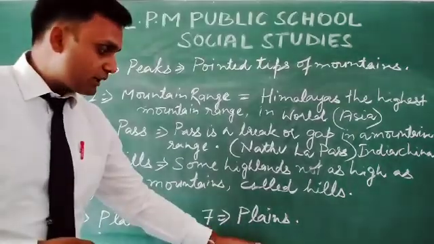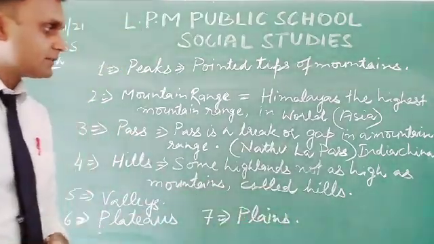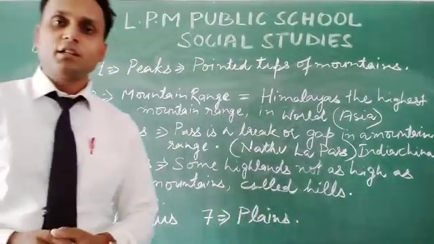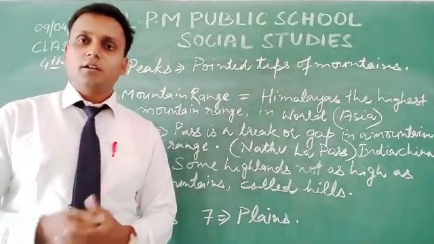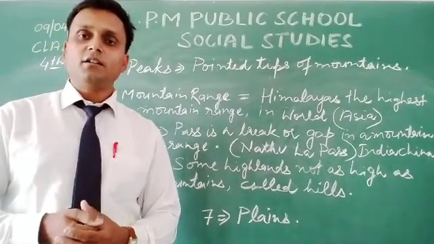So this we can describe as plains. Now we will learn some more facts regarding minor landforms.